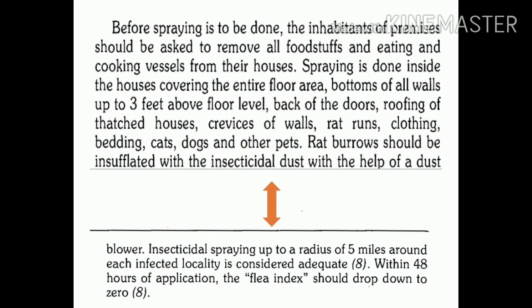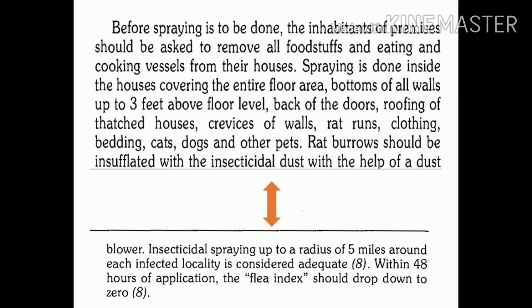Spraying should be done at the back of doors also. If there are mud houses, such mud houses can have holes or cracks, so spraying should be done in these cracks also. Now nearby houses, if rat burrows are present, these burrows should be sprayed with insecticide dust.